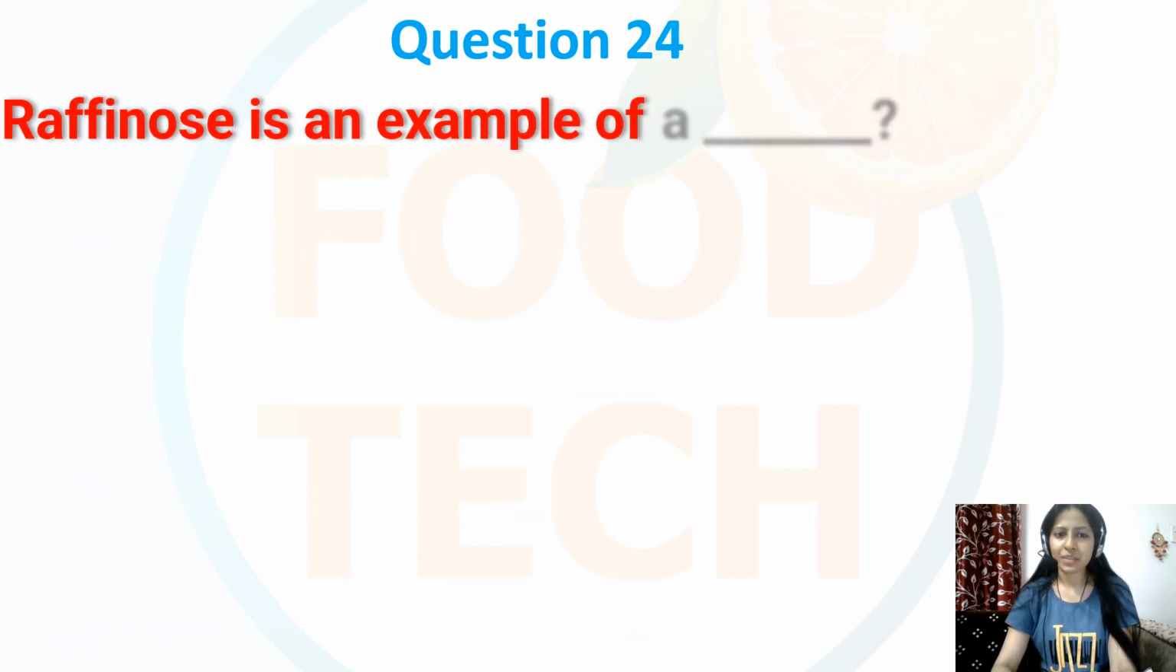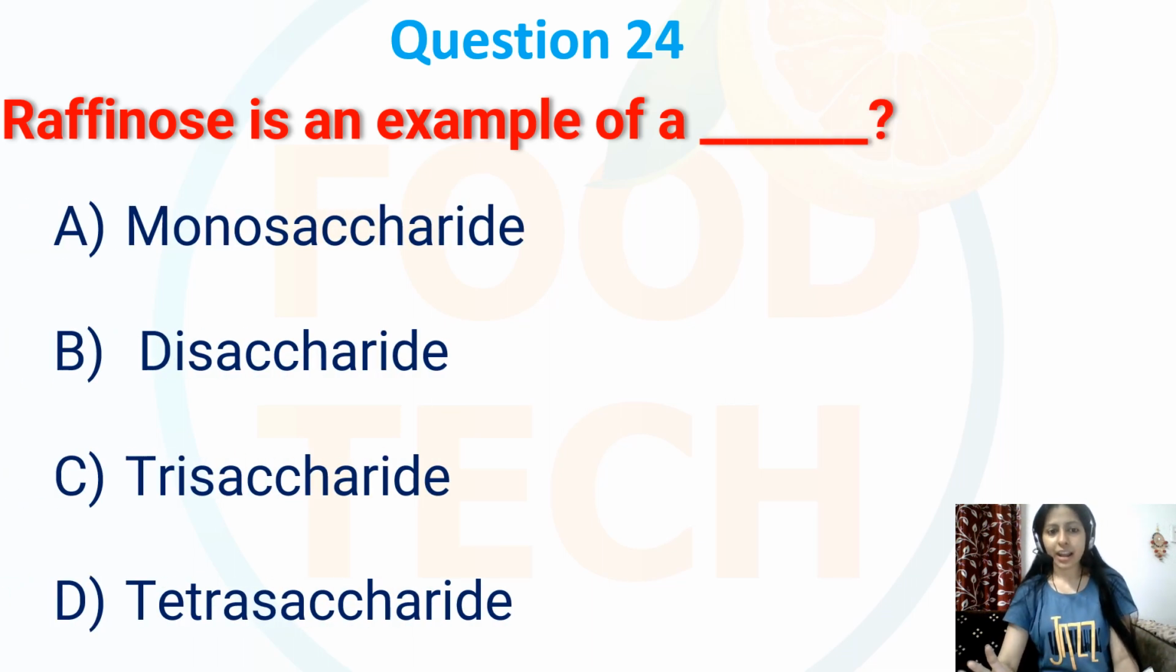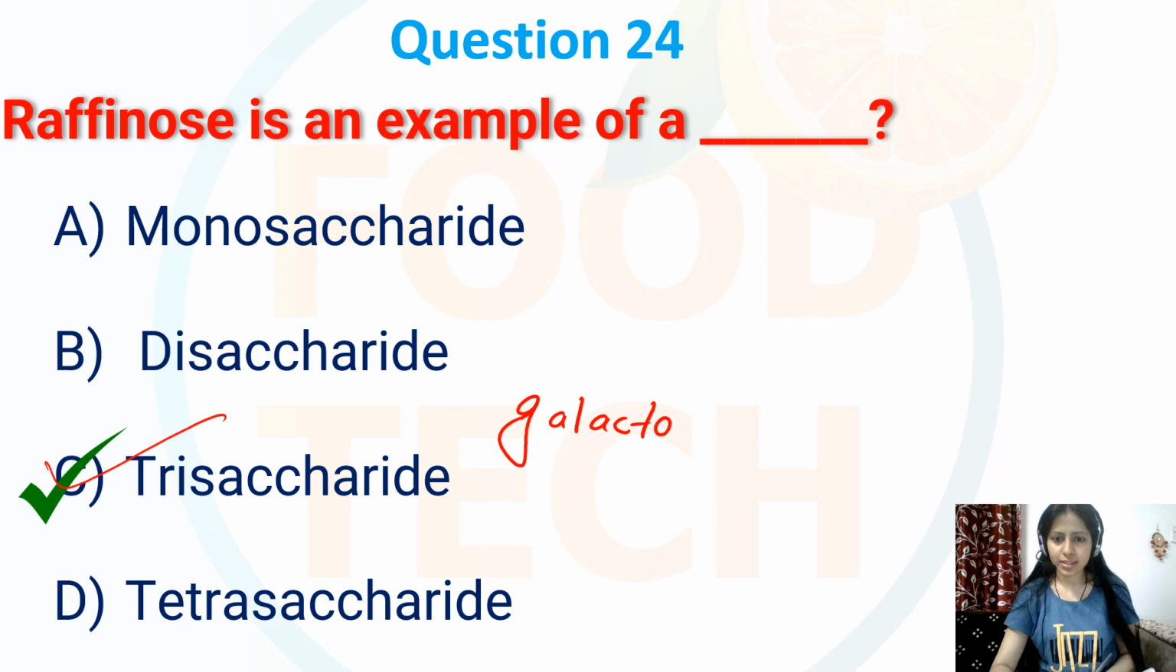Question number 24. Raffinose is an example of. Options are monosaccharide, disaccharide, trisaccharide or tetrasaccharide. So raffinose is an example of trisaccharide, that is option C. Actually, raffinose is a trisaccharide composed of three sugar units.